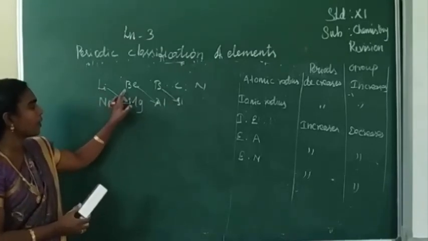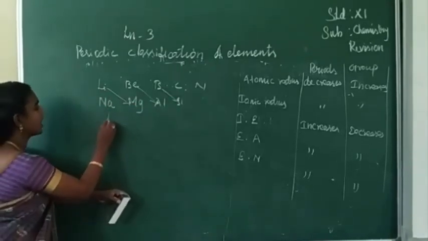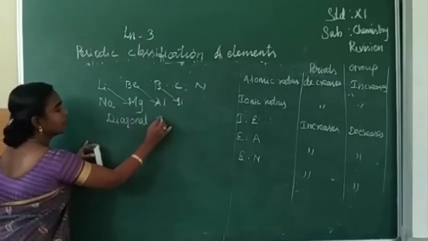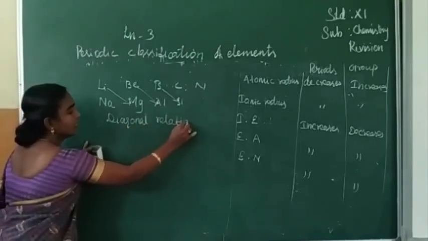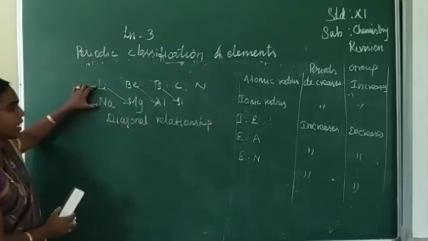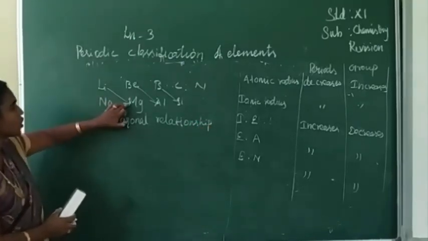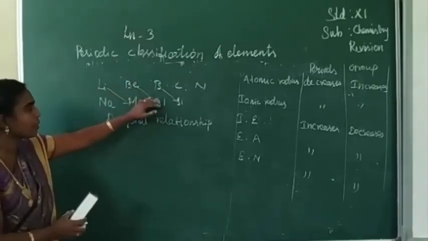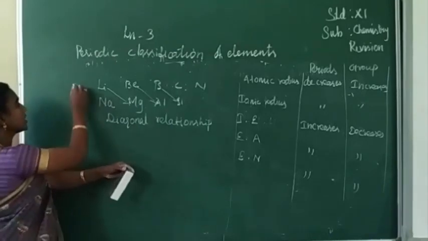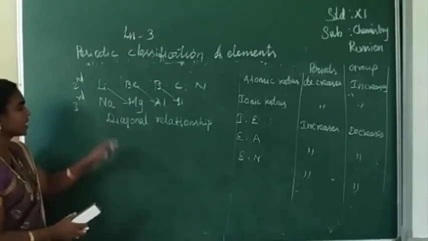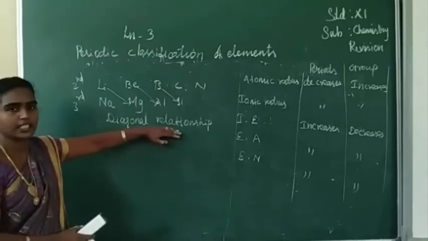This type of arrangement is called diagonal relationship. What is it? In second and third period elements, the elements placed diagonally have similar chemical properties. This type of arrangement of elements is called diagonal relationship.